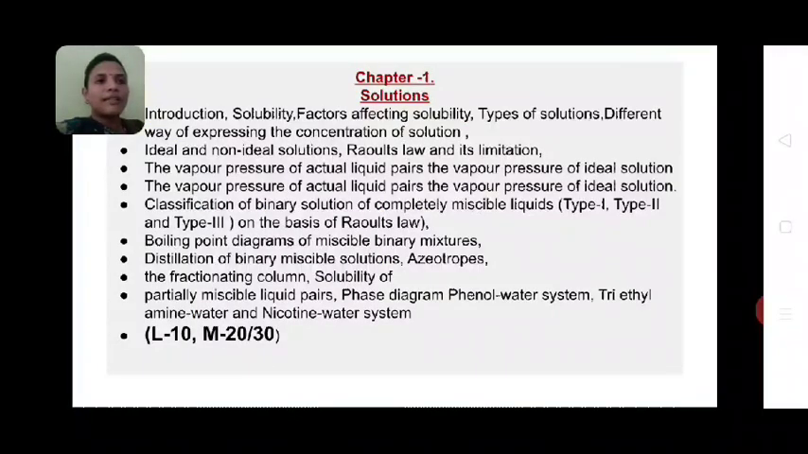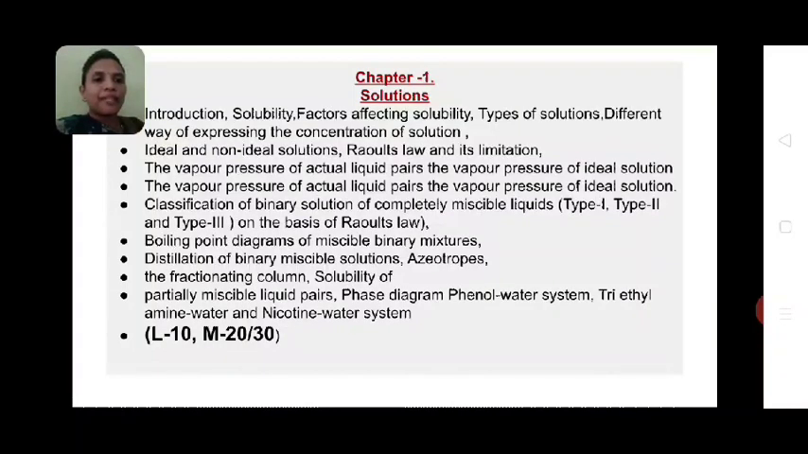So, in this syllabus, the first chapter is solution. Solution chapter is quite difficult to understand, but if you put deep concentration, you can understand this chapter easily. So, you know what is solution? We know the definition of solution. Solution is a mixture of solute and solvent. So when a small quantity of solute is dissolved in a large quantity of solvent, then we get solution.